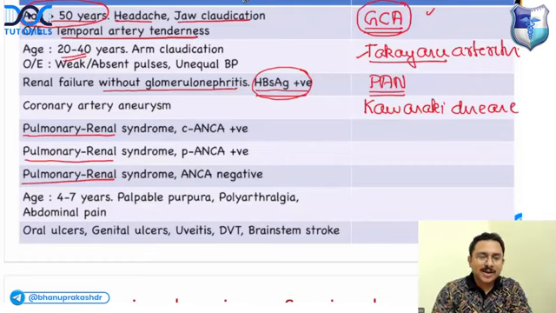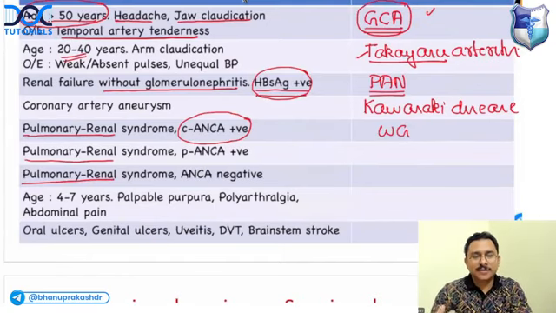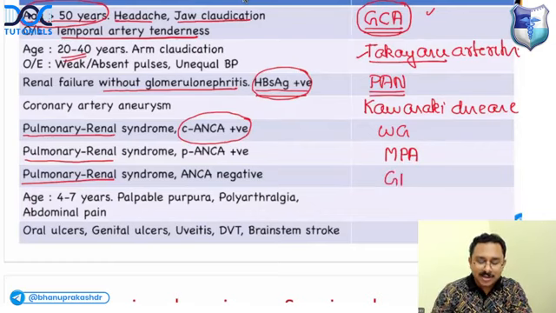Okay, so if you get a pulmonary renal syndrome with a C-ANCA positive, what is the likely diagnosis? Wegener's granulomatosis. If you get pulmonary renal syndrome, cough, hemoptysis, features of glomerulonephritis like cola-colored urine with P-ANCA positive, you will think of which disease? Microscopic polyangiitis. If you get a pulmonary renal syndrome where ANCA is negative, you will think of Goodpasture syndrome.